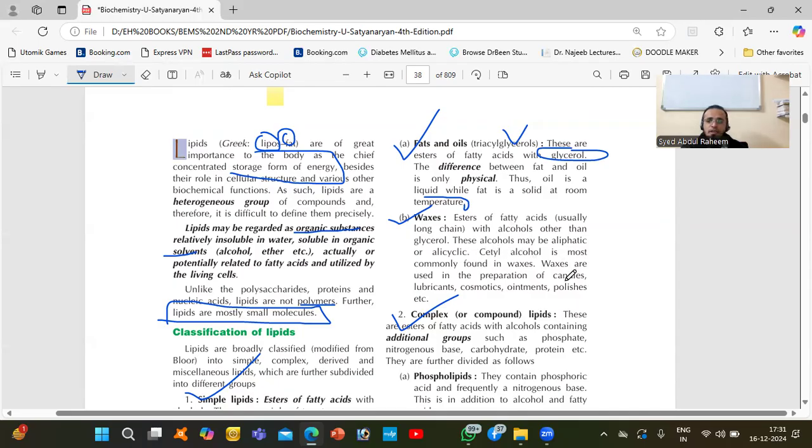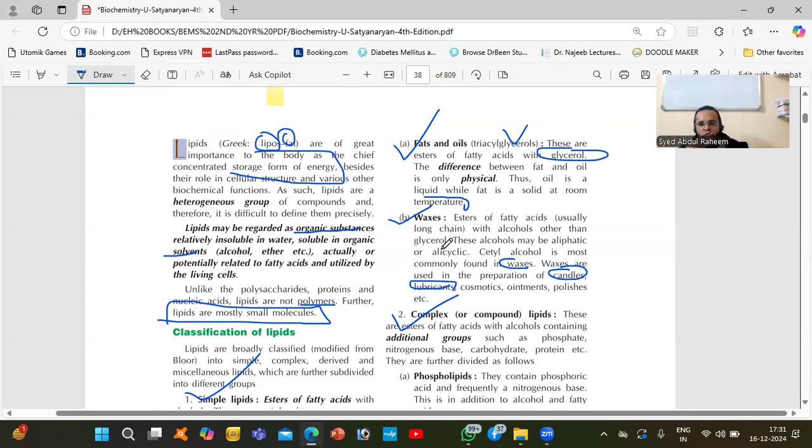These alcohols may be aliphatic or alicyclic. Cetyl alcohol is the most commonly used in waxes. Waxes are used in the preparation of candles, lubricants like grease, for oiling, ointment, polish, paints, etc. These are called waxes.